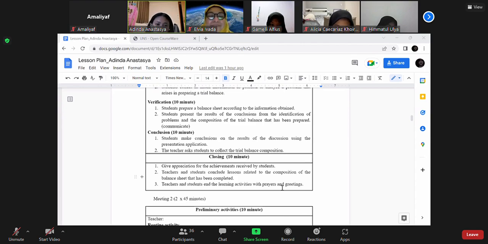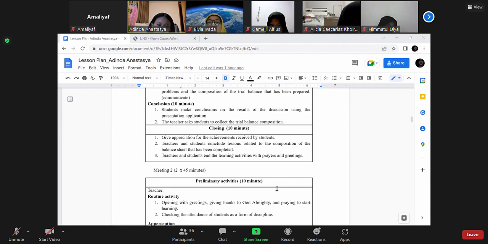For verification, 10 minutes, students prepare the trial balance according to the information obtained and present the conclusion from the identification of the problem and the composition of the trial balance that has been prepared.